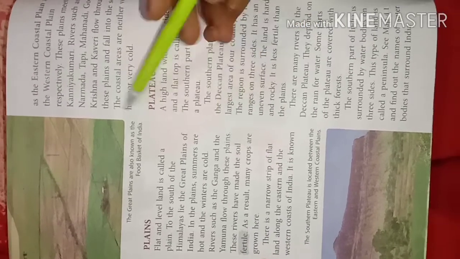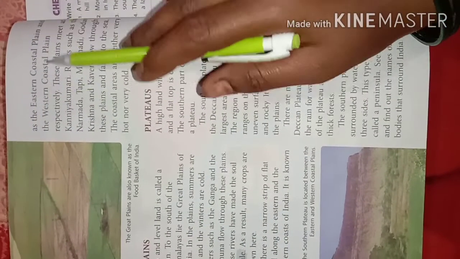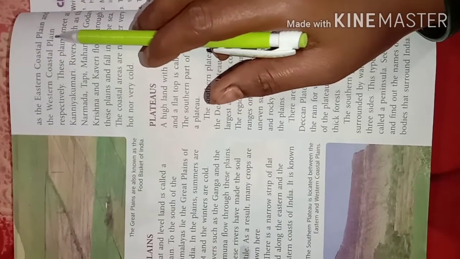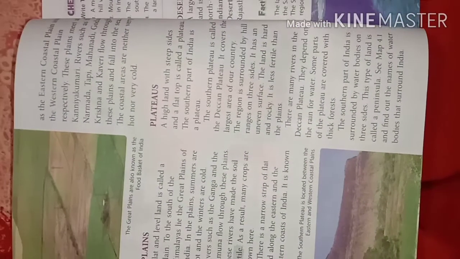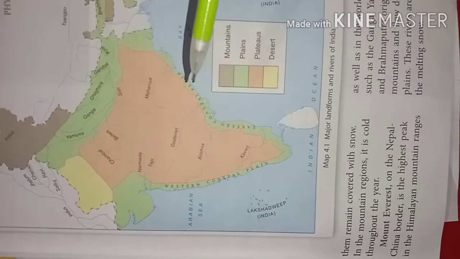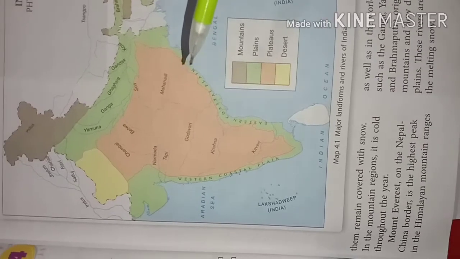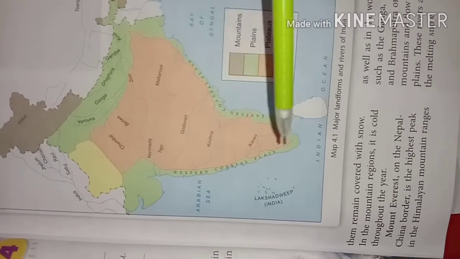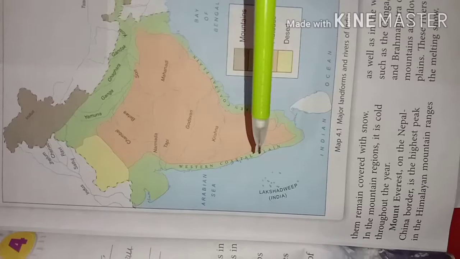There is a narrow strip of flat land along the eastern and western coast of India. It is known as the eastern coastal plain and the western coastal plain. In the map we can see the western coastal plains and also the eastern coastal plains. Yes or no, children? We have a narrow strip. These two are the plains.